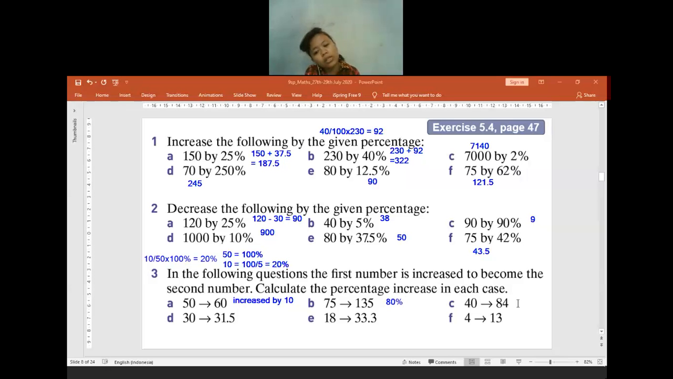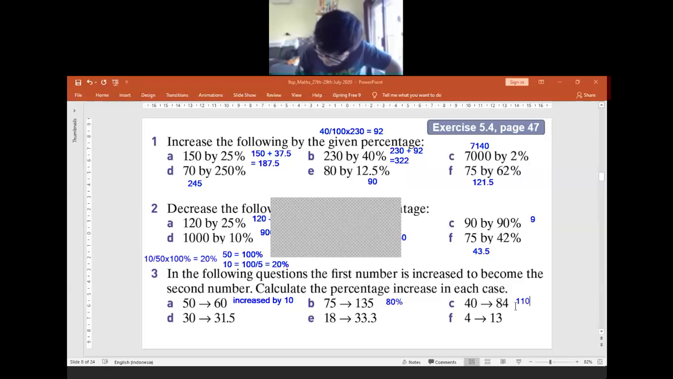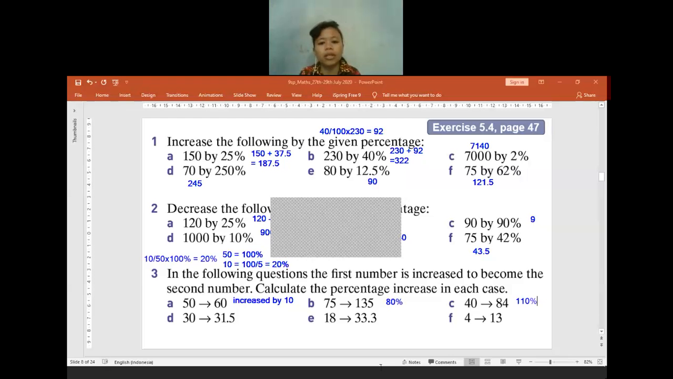Now from 40 into 84. Did you already find it? How many percent will it be? 110%. Okay. Is there anyone who gets confused here, or maybe my explanation is too fast? You do not understand anything? Is there anyone?